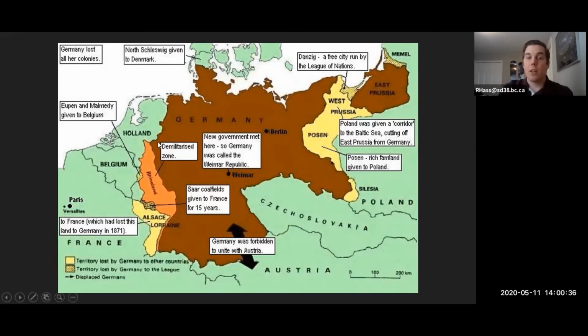We're also looking here at the border of France and Germany. This is called the Rhineland. This was land that was given back to France, and also no army could occupy this. No German army could occupy this land.